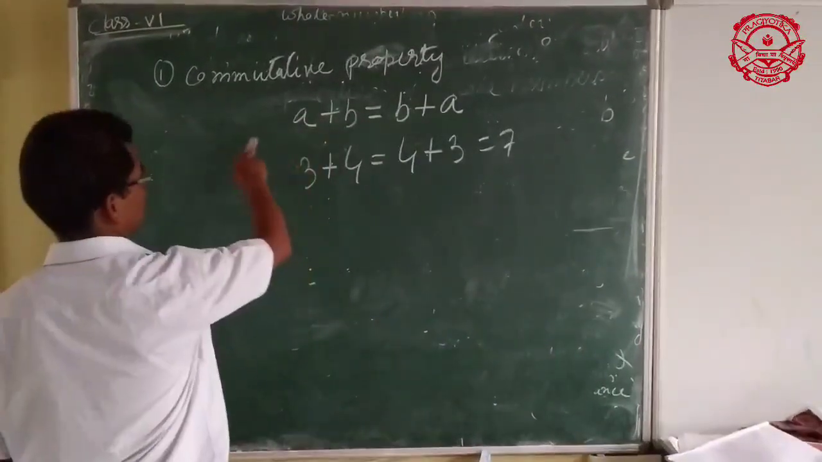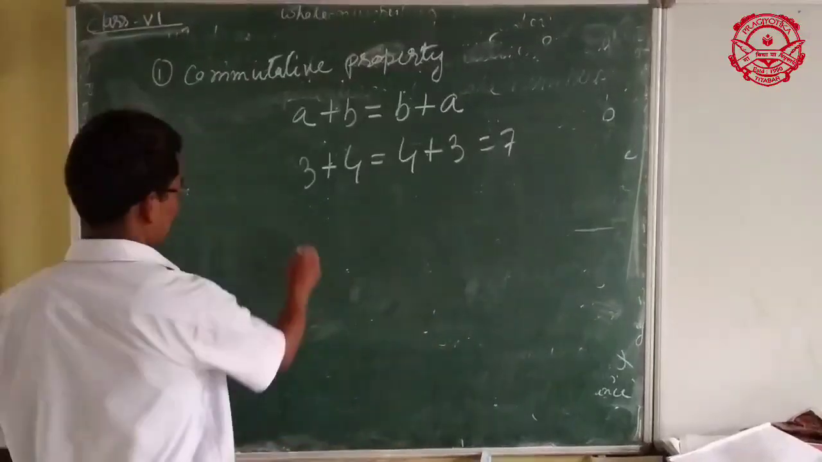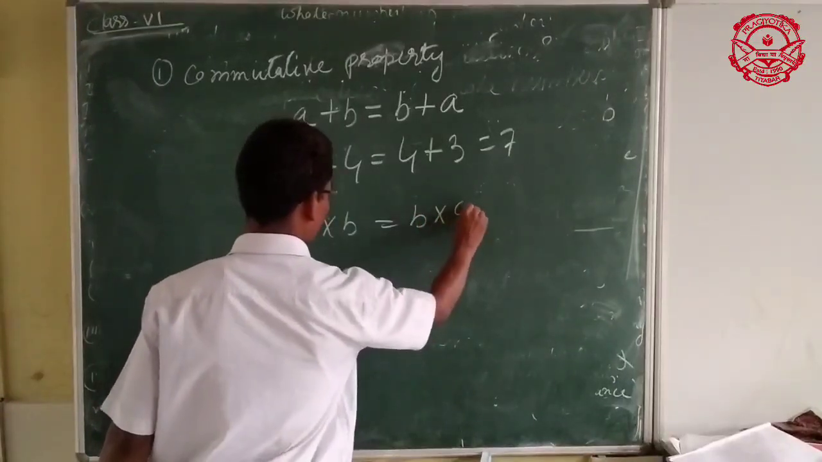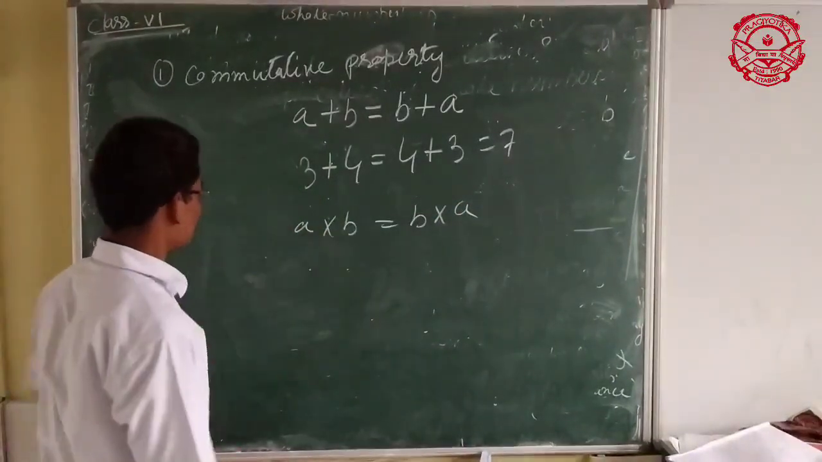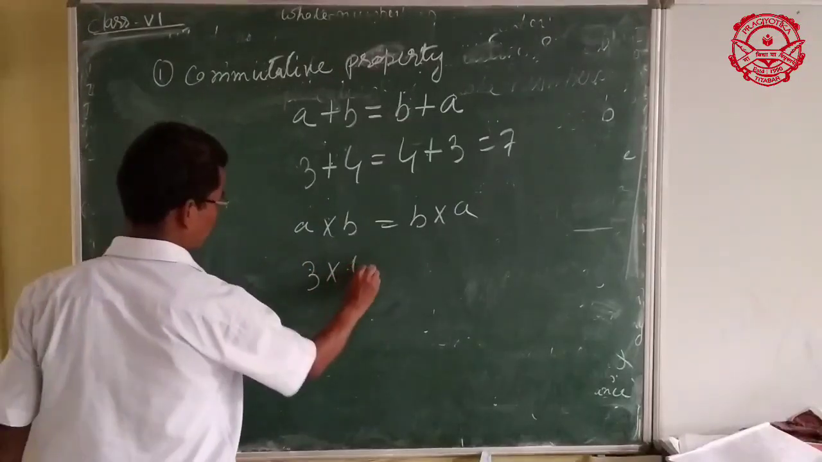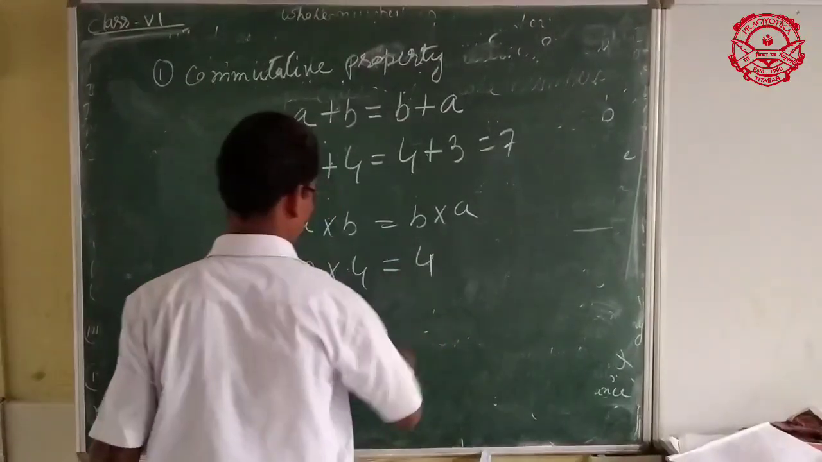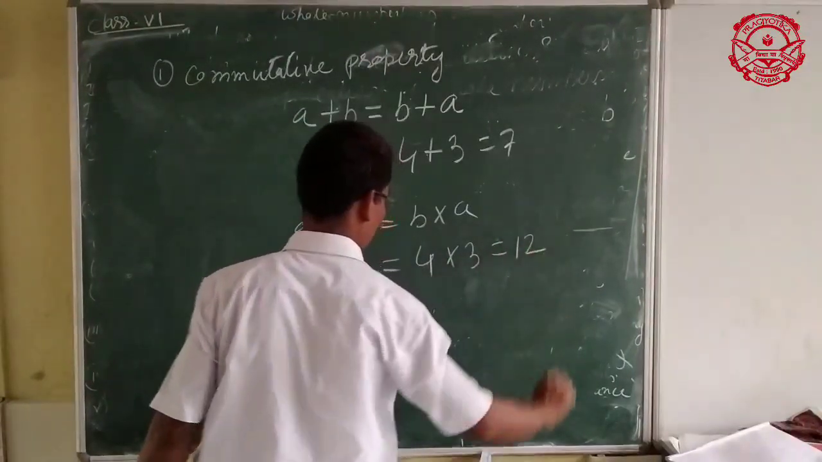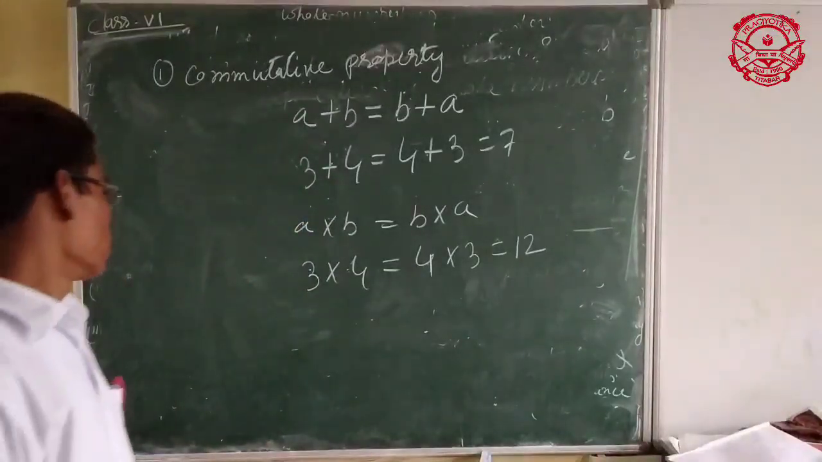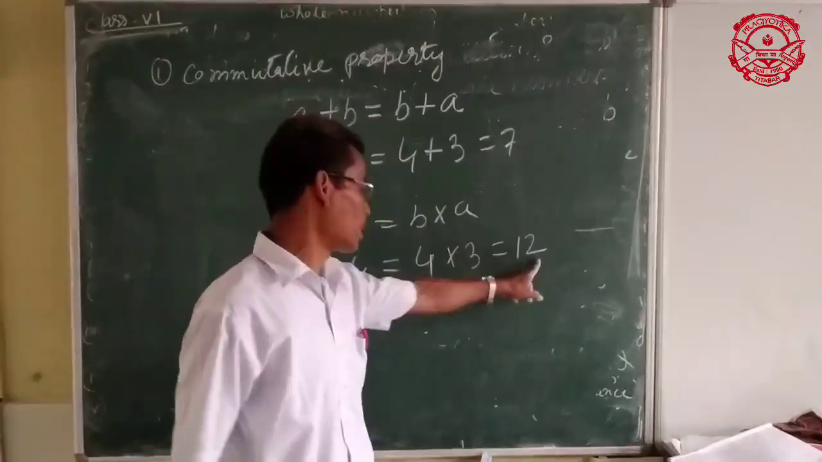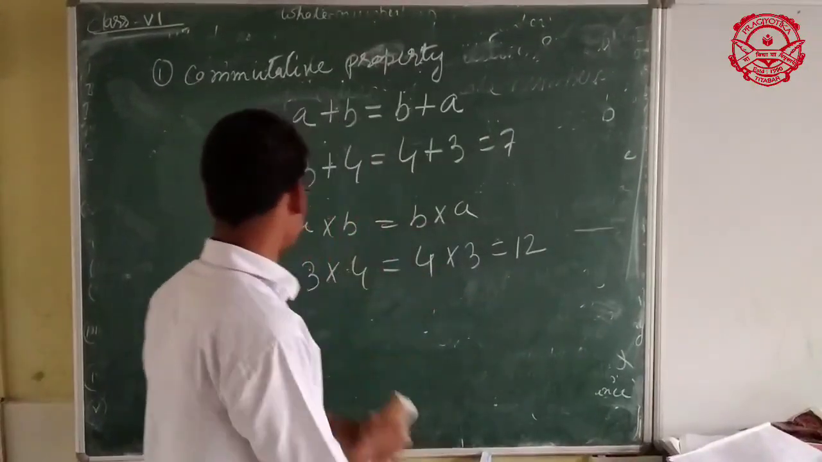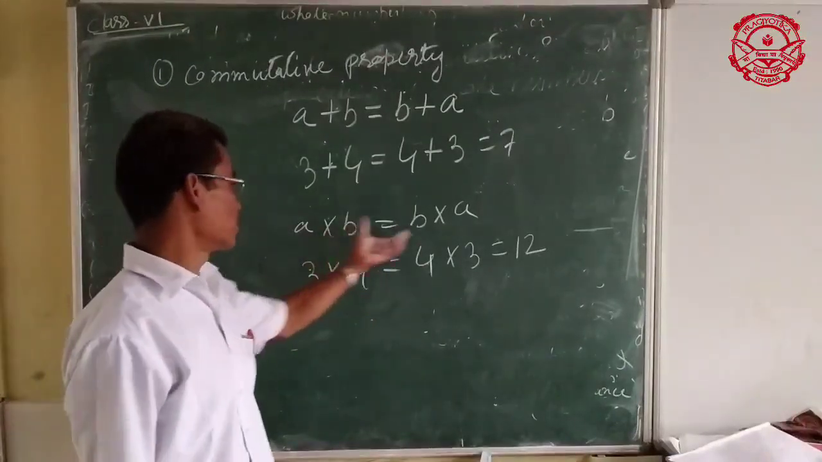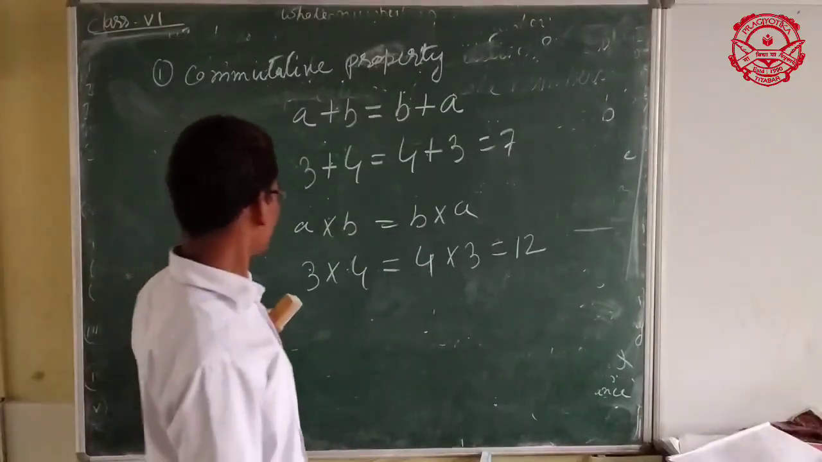Next, this is commutative property of addition, and commutative property of multiplication: A into B equals B into A. Similarly, say for example, A is 3 and B is 4, and in place of A there is 4 and in place of B there is 3, and the product is also 12. So in both cases 3 times 4 is 12 and 4 times 3 is 12. The result is not affected when we interchange the whole numbers between them. This is called commutative property.